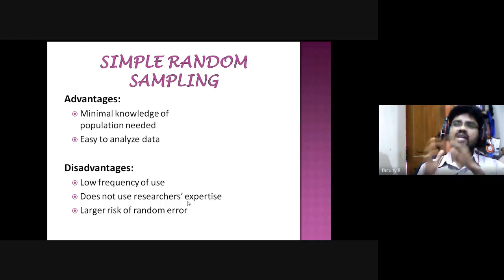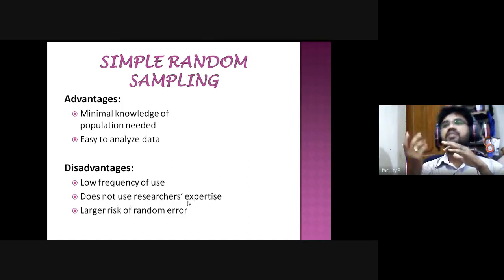We do not get accuracy when we are doing the research. I think that is the meaning: simple random sampling does not use the researcher's expertise. Even those who have more knowledge in research, when they apply the simple random method, may not get accurate results.